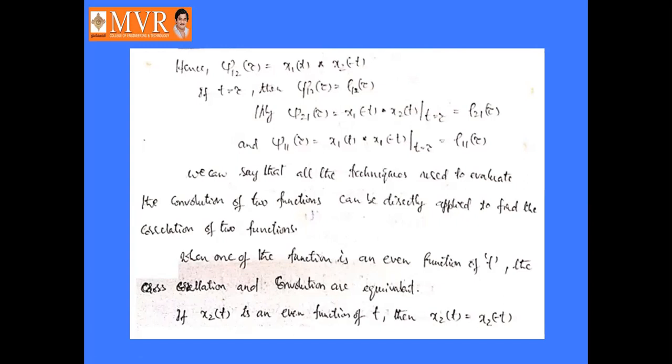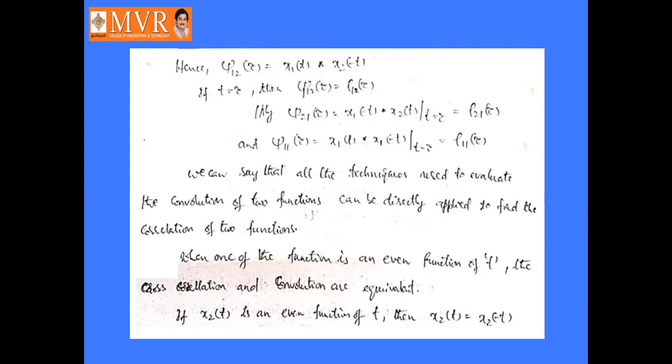Okay. Similarly, autocorrelation of a function with respect to itself is equal to convolution of the function with respect to itself, that is J11 of tau is equal to rho 11 of tau. We can say that all the techniques used to evaluate the convolution of two functions can be directly applied to find the correlation of two functions.